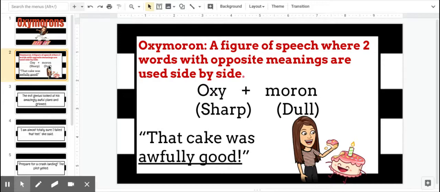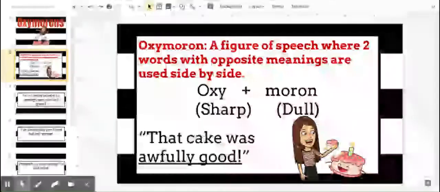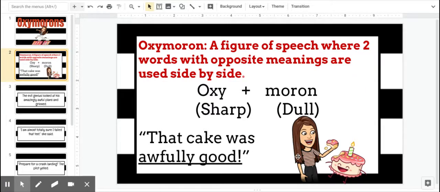Okay, so basically, an oxymoron is a figure of speech where two words with opposite meanings are used side by side. So, for example, right here it says, that cake was awfully good. Well, we say that a lot, but if you think about it, awful means bad and good is good. So those are opposites. So what does that actually mean, right?